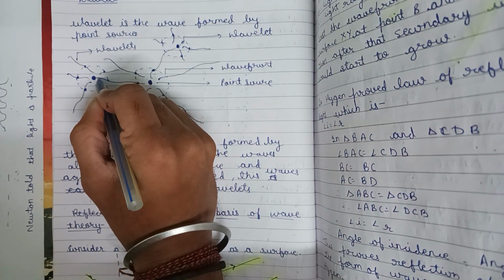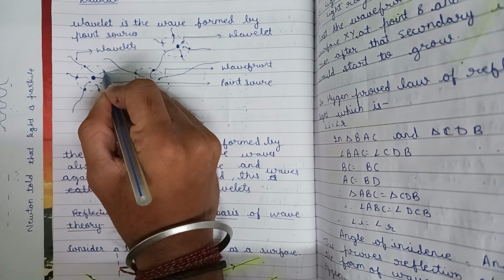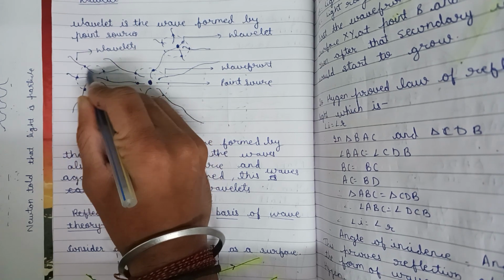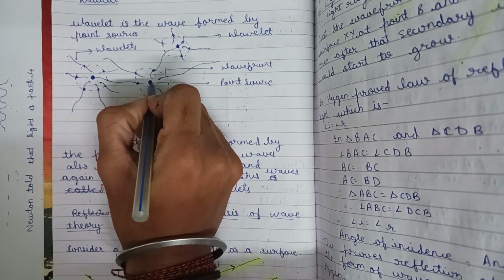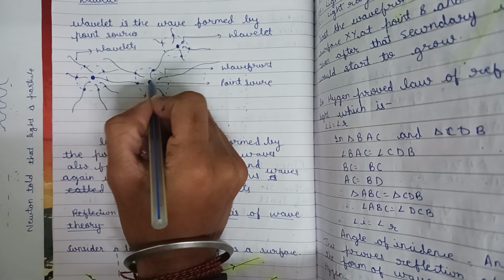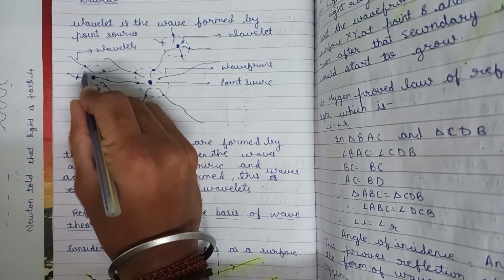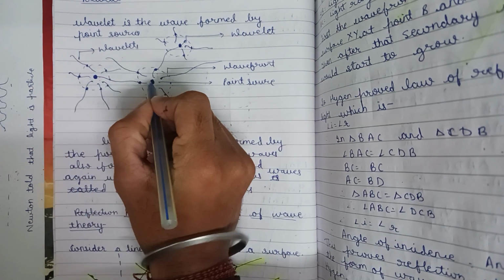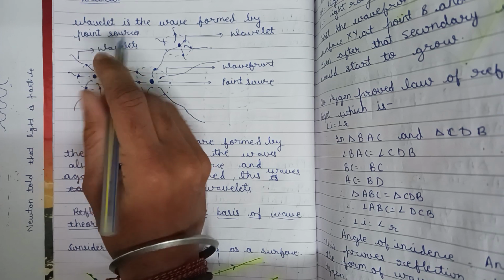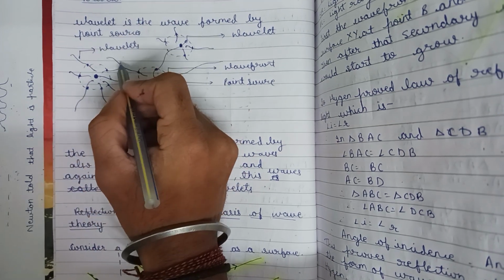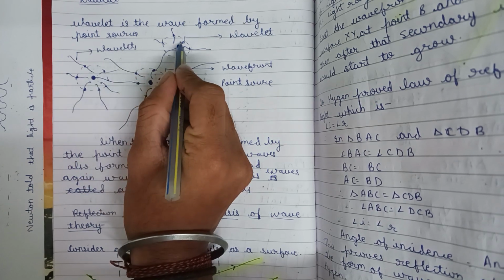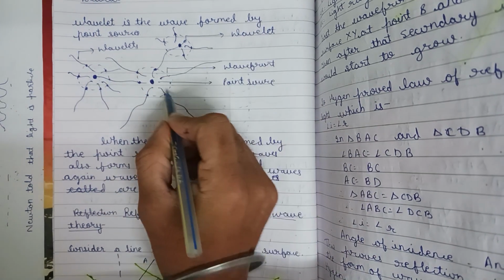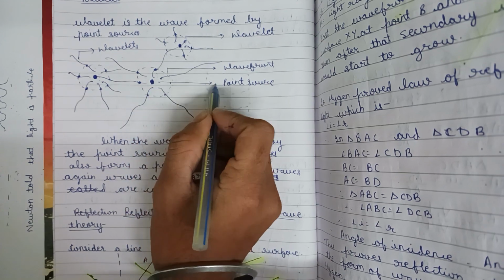If the first wavefront is absent, this one will also be absent. This secondary wavefront is also called a wavelet or secondary wavelet. So this is our wavelet, this is our wavefront, and this is our point source.